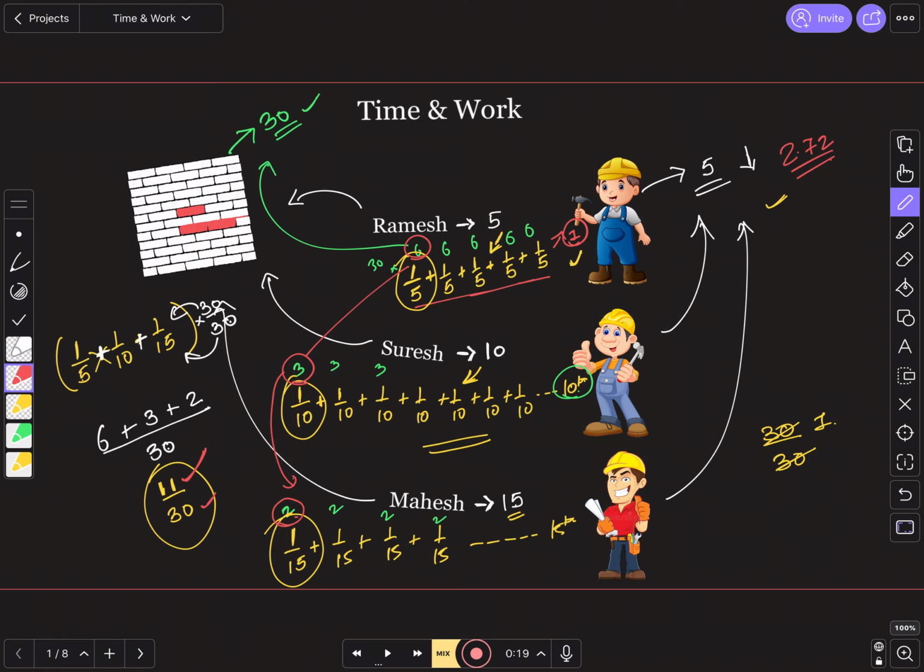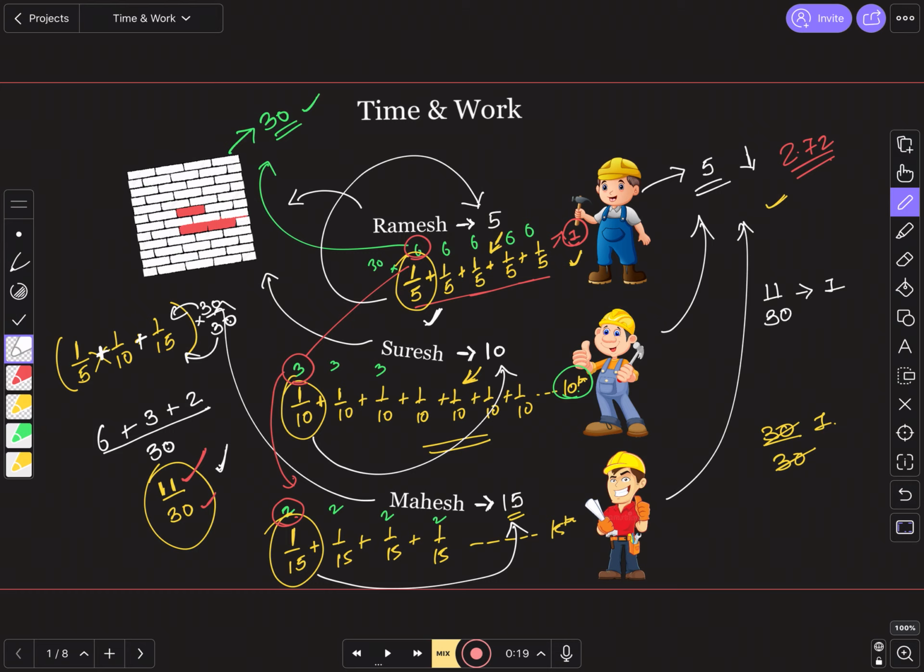Okay, it's the same thing about the LCM method, but now I'm putting it in terms of reciprocal. So what do you know? 11 by 30 of the work is being done in one day. So how many days will be required to finish the work? That is the easiest to do. Now say, Ramesh does 1/5 of the work in one day. In how many days will he finish the work? Reverse it, 5 days. Suresh does 1/10 of the work in 1 day. In how many days will he finish the work? Reverse it, 10 days. Mahesh does 1/15 of the work in 1 day. In how many days will he finish the work? Reverse it, 15 days. Similarly, Ramesh, Suresh and Mahesh do 11 by 30 of the work in 1 day.